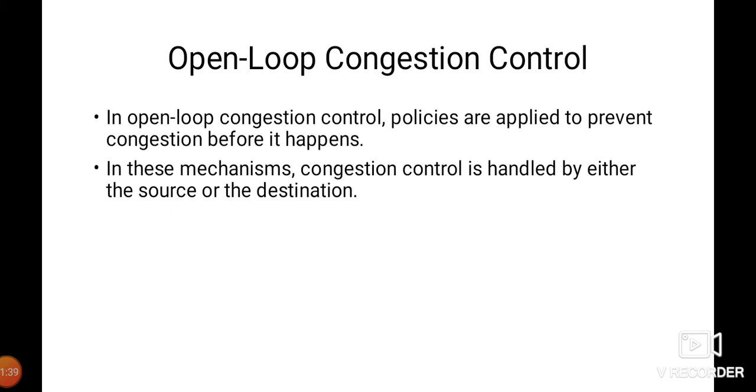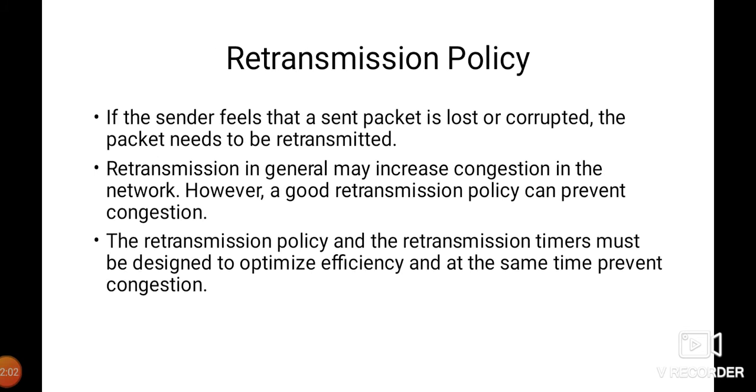First of all, we will see what open loop congestion control is. Basically, in open loop congestion control, policies are applied to prevent congestion before it happens. In these mechanisms, congestion control is handled by either the source or the destination. So we will go further with open loop congestion control. The first one is the retransmission policy.